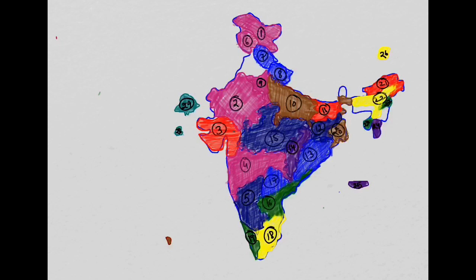Now we will consider this 26th state. As we can see it over here, I think this is fitting over here, and this state is Manipur, and the capital of Manipur is Imphal. Now we just see this 25th state. This will surely be Meghalaya. So this is Meghalaya. As we can put it over here, 25th state, here it is right, and the capital of Meghalaya is Shillong.